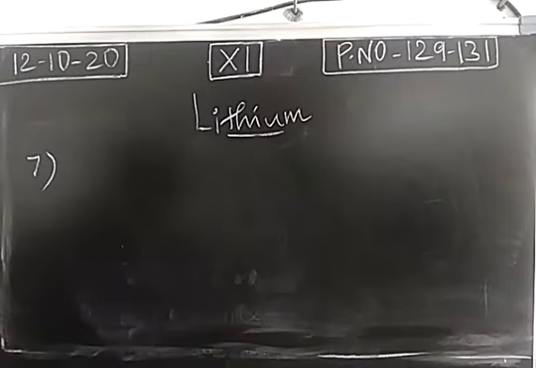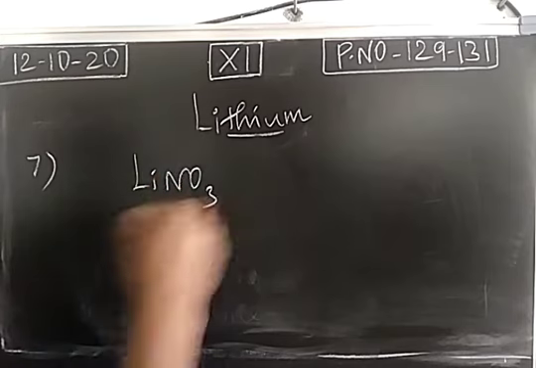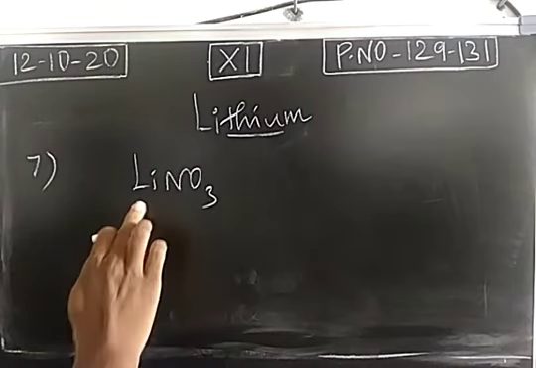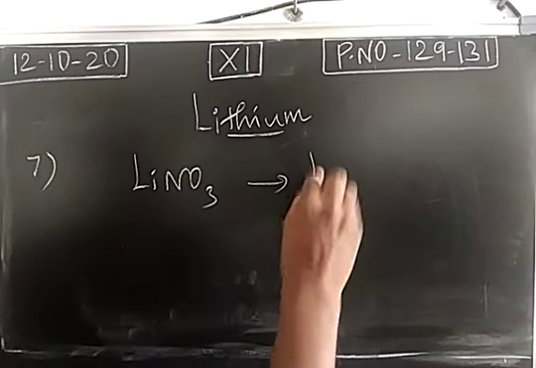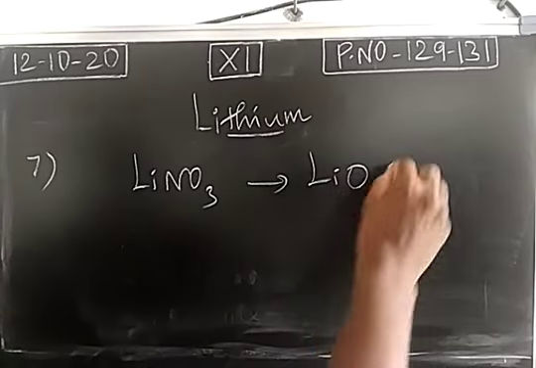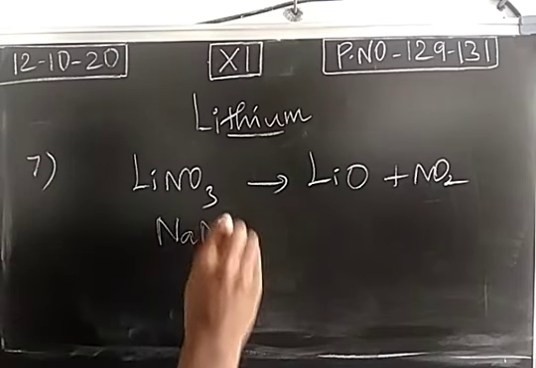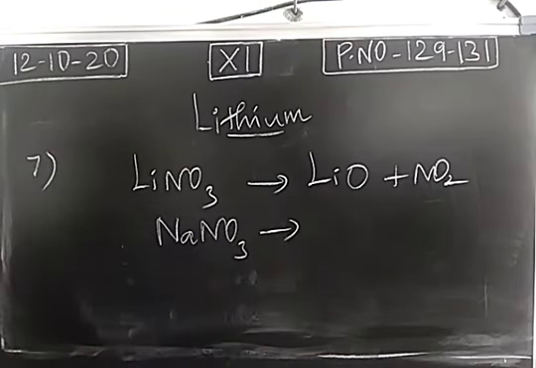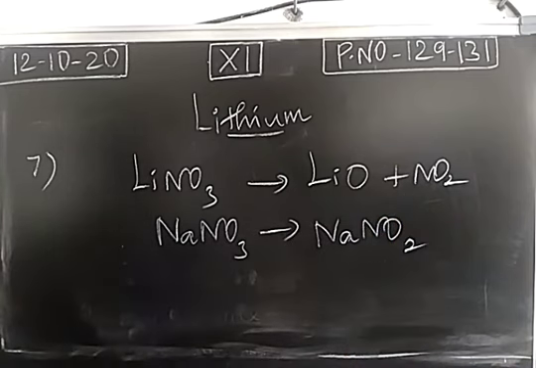Next, the decomposition of nitrate. Lithium forms lithium nitrate. When it is decomposed, it forms lithium oxide with the liberation of gas like nitrogen dioxide. But other members like sodium nitrate will not form oxide, it forms nitrite.